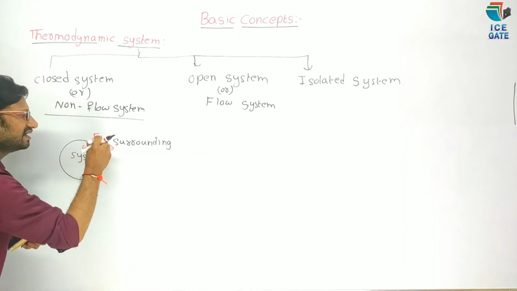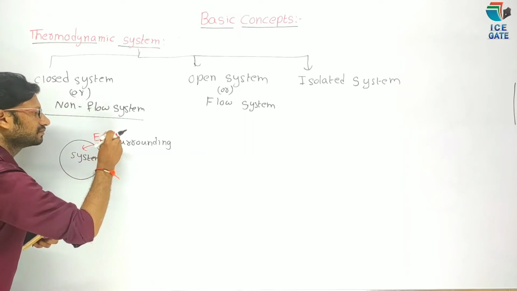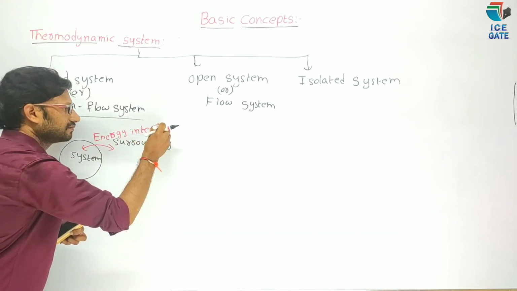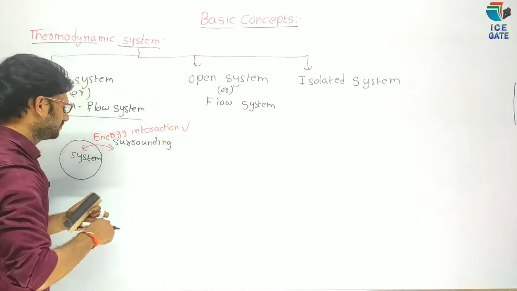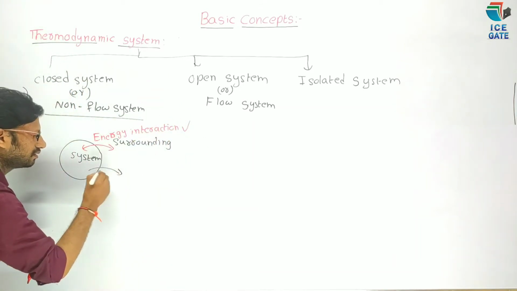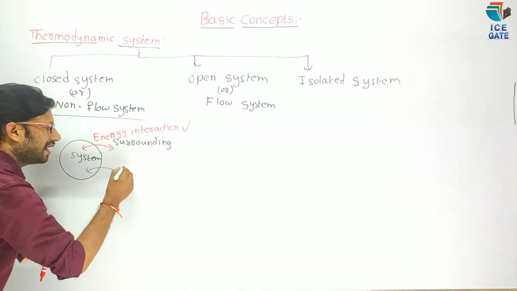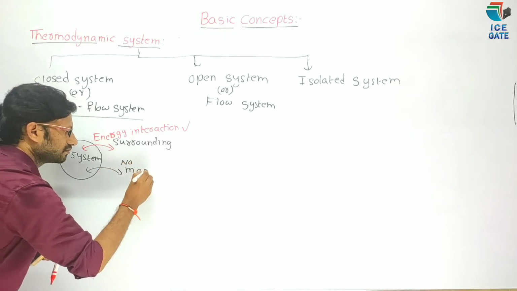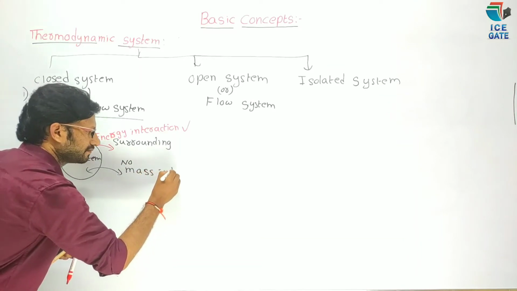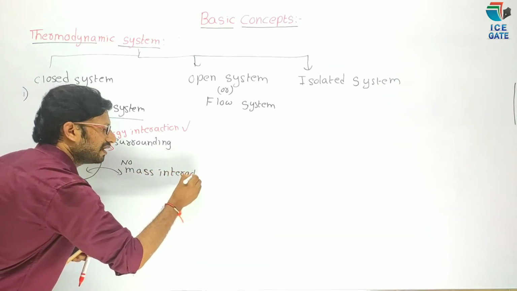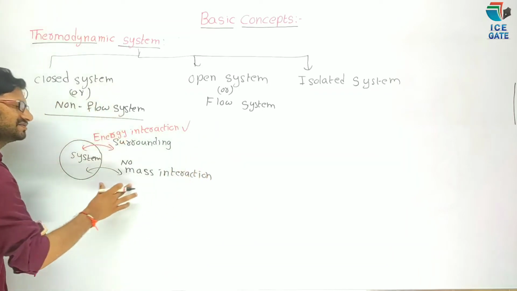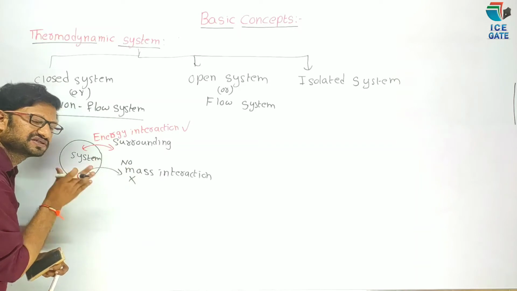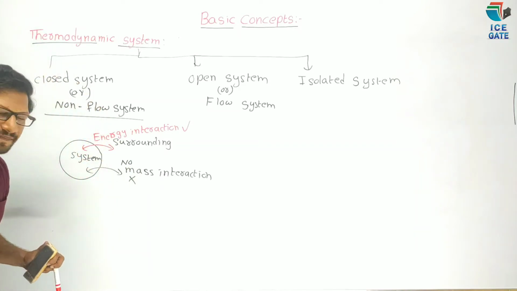There is energy interaction, but no mass interaction takes place between system and surroundings. This type of system is known as closed system.